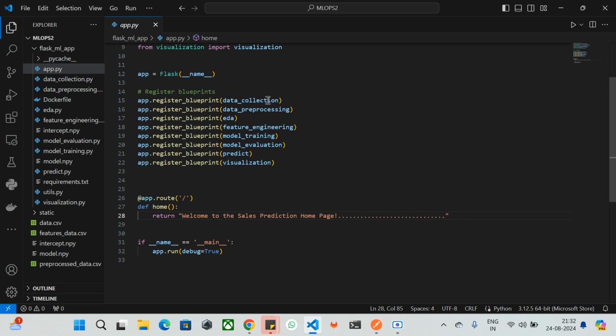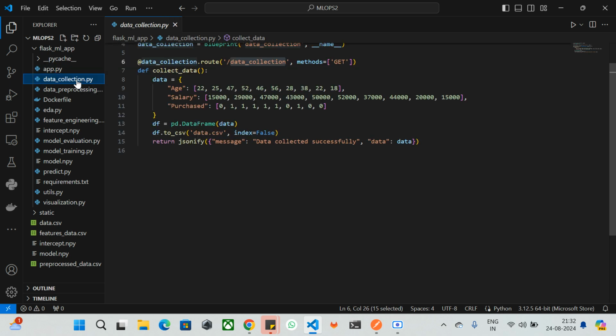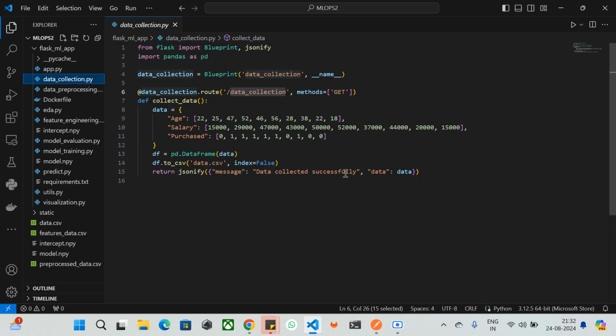So let's discuss the first stage in machine learning here. First one is the data collection. If I go to this file, which is data_collection.py, I'm just importing the blueprints, jsonify and pandas as pd. So in this, what is happening? This endpoint creates the hard-coded datasets, which represent the age, salary, and purchase behavior of individuals. If you see here, I have a hard-coded dataset, like age and salary and purchase 0, 1, 1. It is hard coded, but yeah,